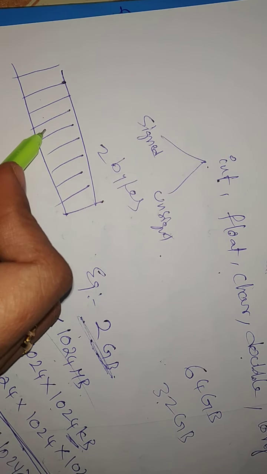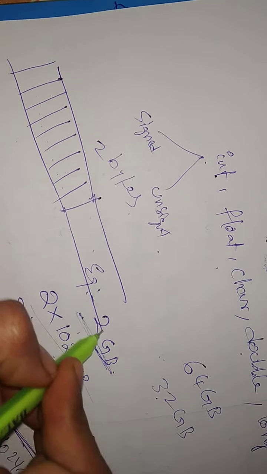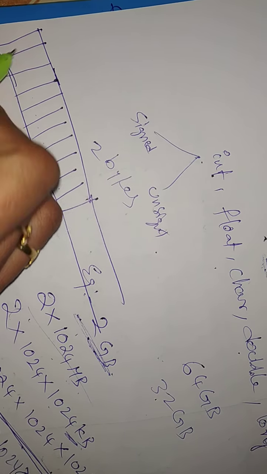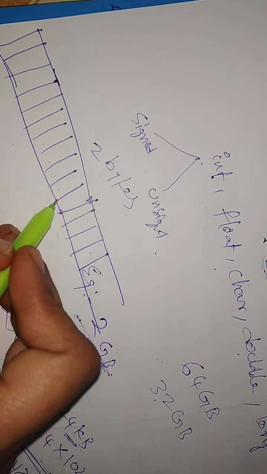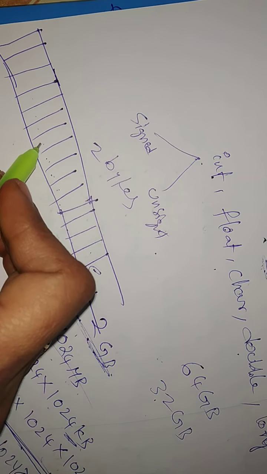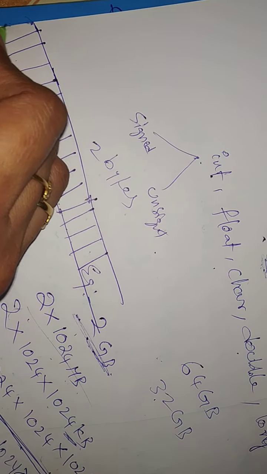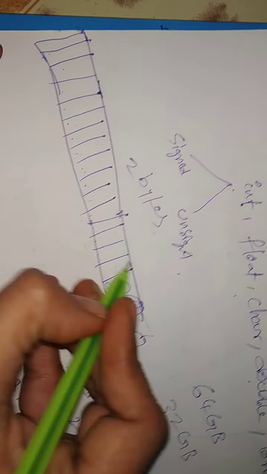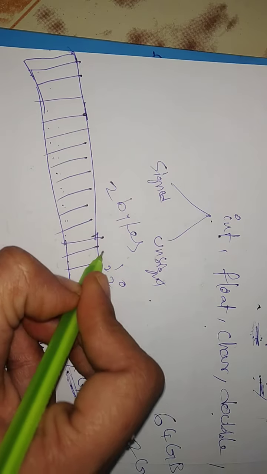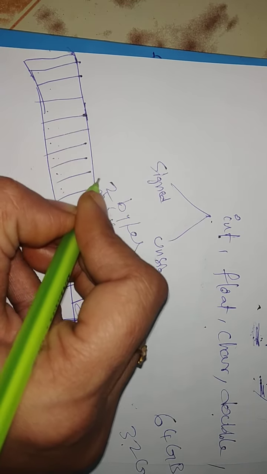If it is 2 bytes of memory, that is 16 bits, numbered 1 to 15 and so on. See this, which means 2 power 0, 2 power 1, 2 square, 2 cube, 2 power 4, 2 power 5, 2 power 6. Okay, I will give a neat explanation.